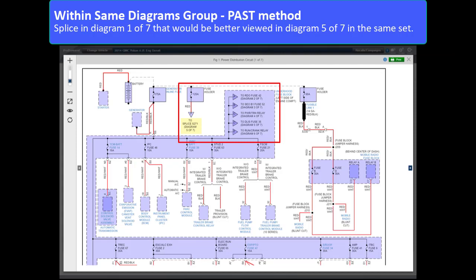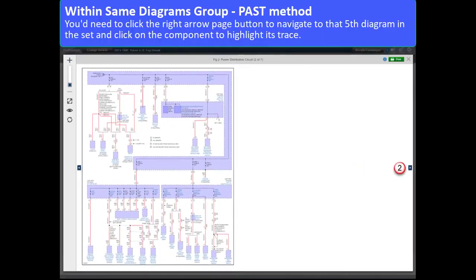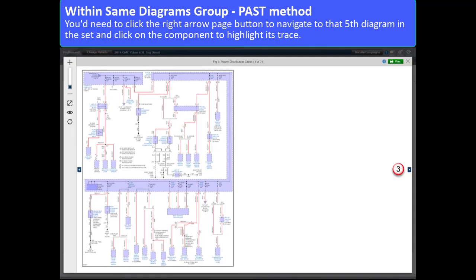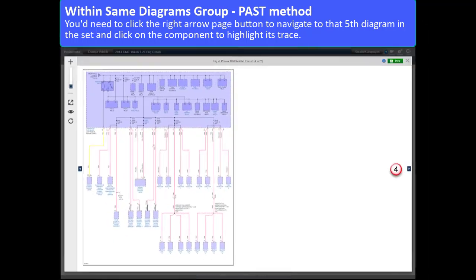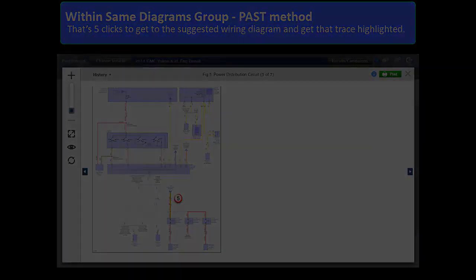There's a splice in diagram 1 of 7 that would be better viewed in diagram 5 of 7 in the same set. You'd need to click the right arrow page button to navigate to that 5th diagram in the set and then click on the component to highlight its trace. That's 5 clicks to get to the suggested wiring diagram and get the trace highlighted.